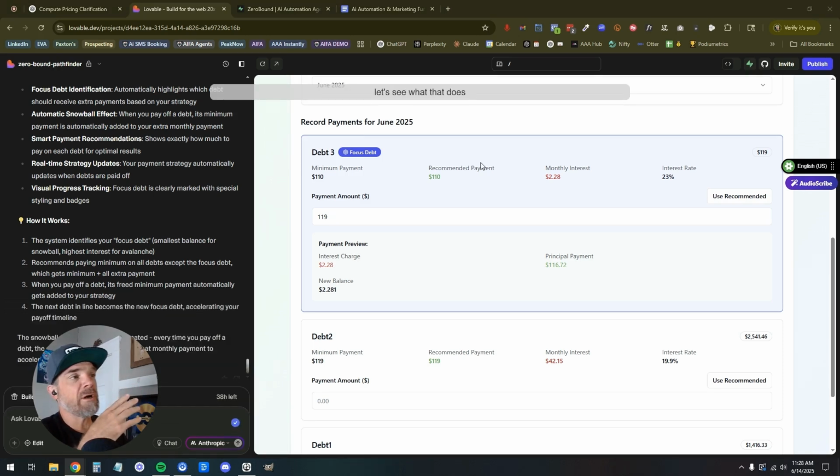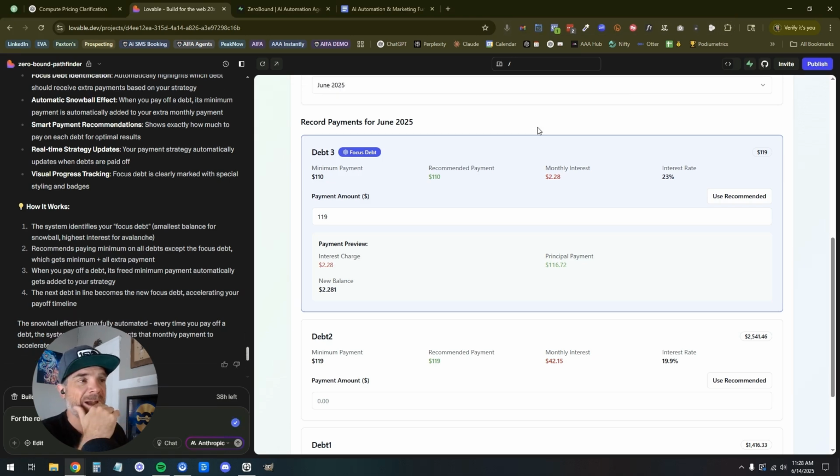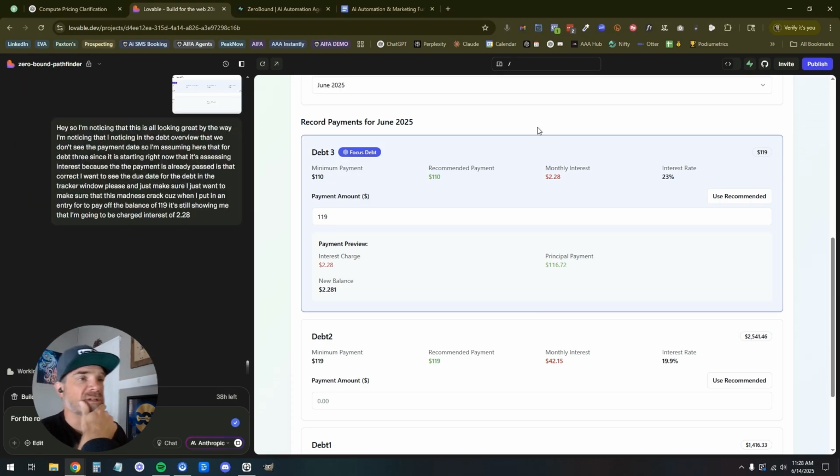For the record, the goal here is in 30 minutes to have this minimum viable and be done. I allocated 2 hours this morning to work on Loveable, build this out, document while I'm going.